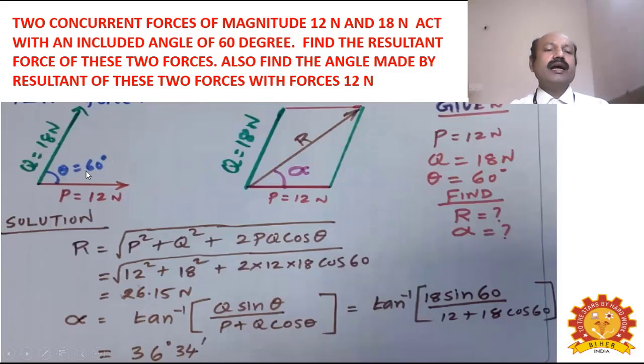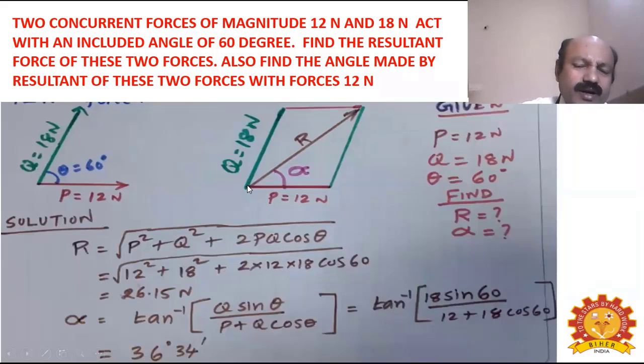The included angle between these two forces is given as 60 degrees. Now if you use the graphical method, you have to draw a parallelogram by taking these two forces as adjacent sides, and then you have to measure the length of the diagonal